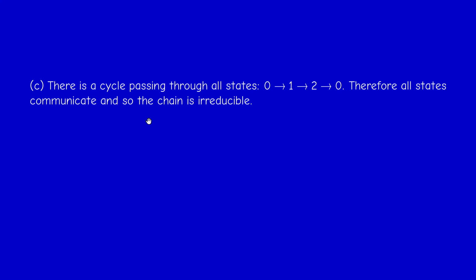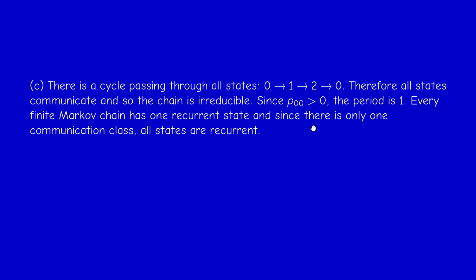Therefore, we can conclude 2 things. All states have the same period, so it's enough to determine the period of one of them. This is easy because if you look at 0, P00 is positive. So 1 is in the set J0, and therefore the period is 1. So all states have period 1.